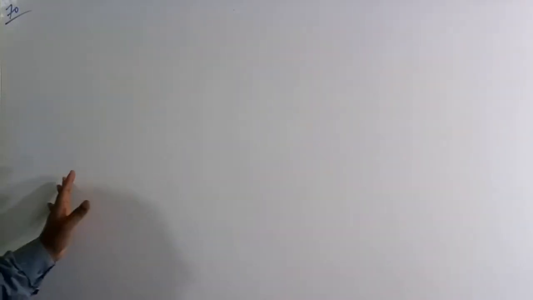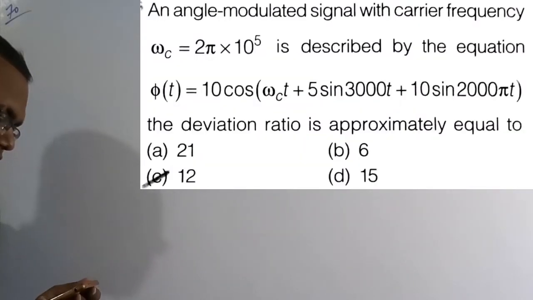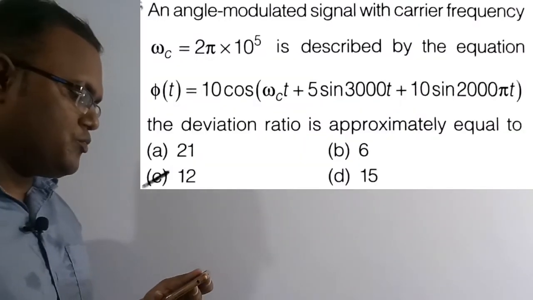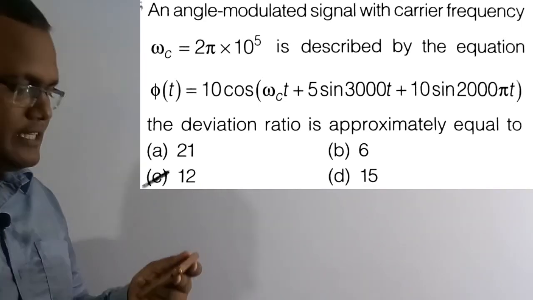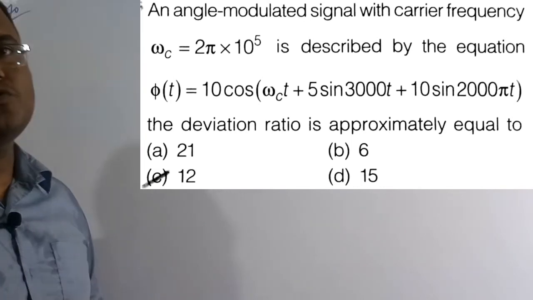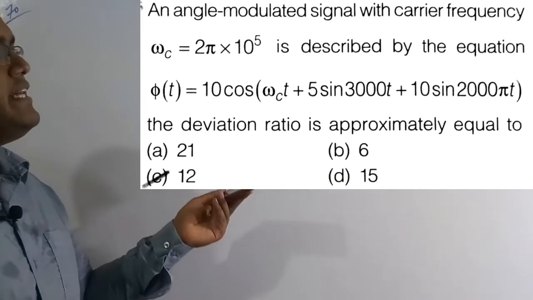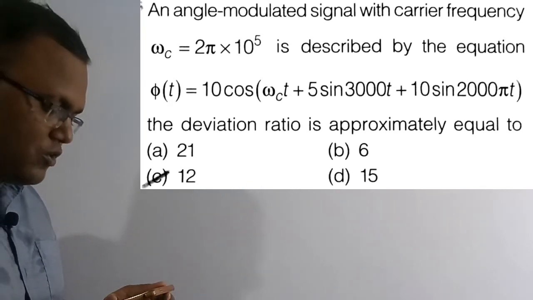Now we are going to solve the last question of this lecture, the 70th question. See the question here. An angle modulated signal with carrier frequency omega c equal to 2 into 10 to the power of 5 is described by the equation. That is the angle modulated signal. The deviation ratio is approximately equal to. So from omega c and this equation we need to figure out the deviation ratio. So what are the four options?